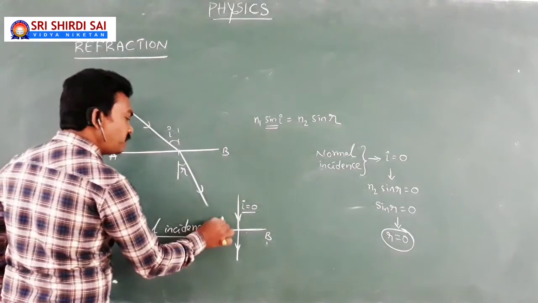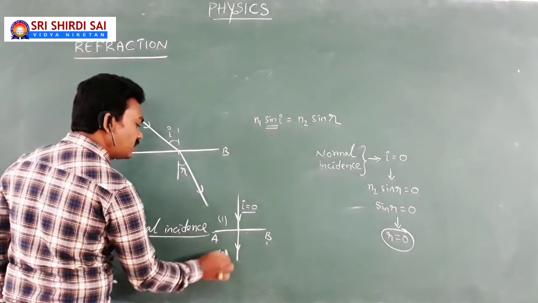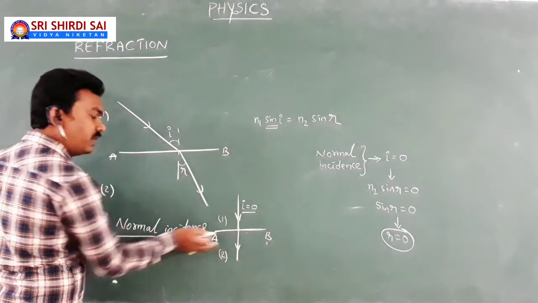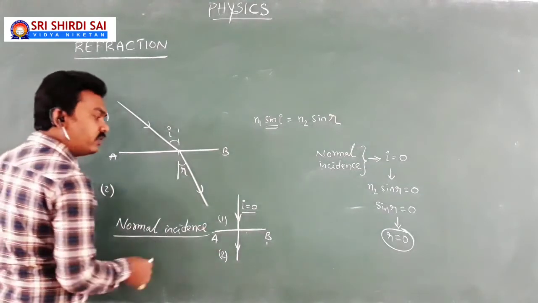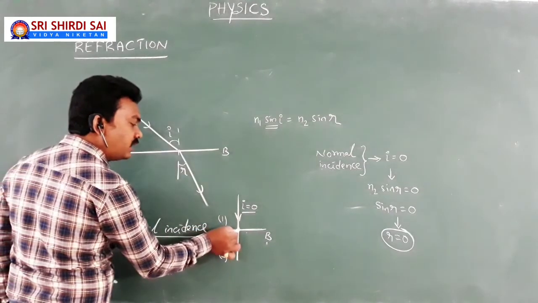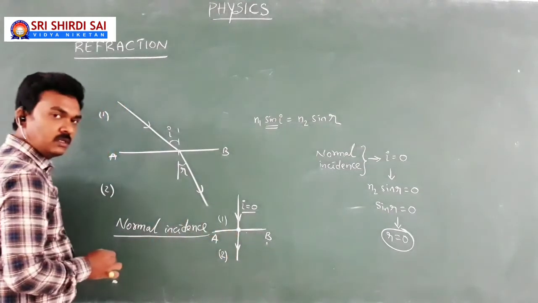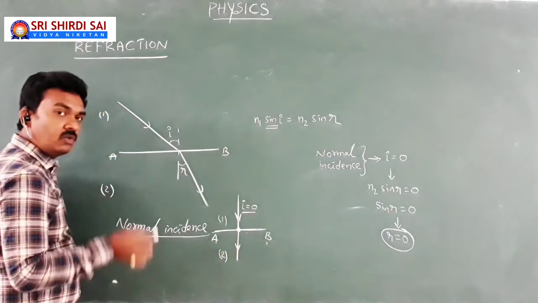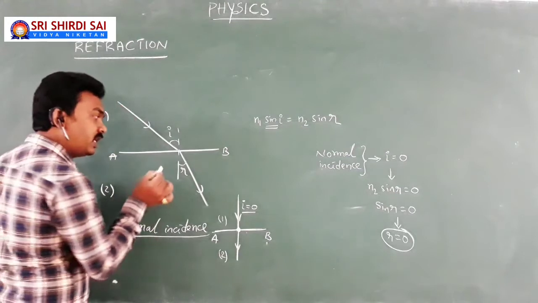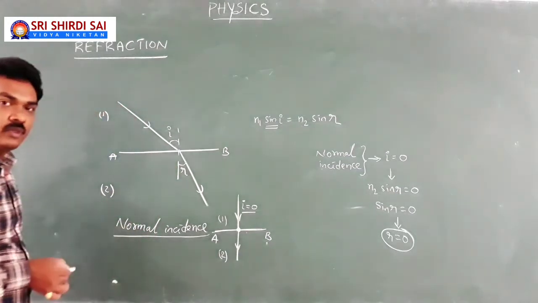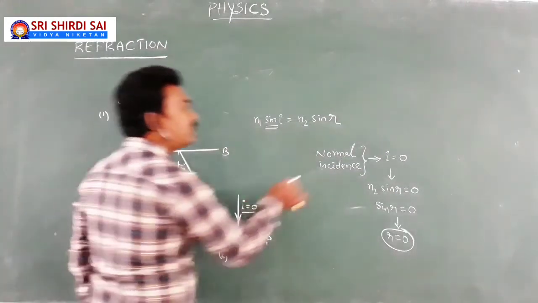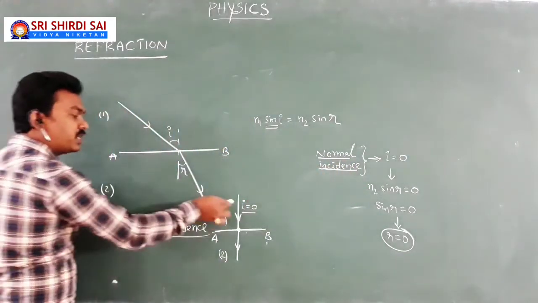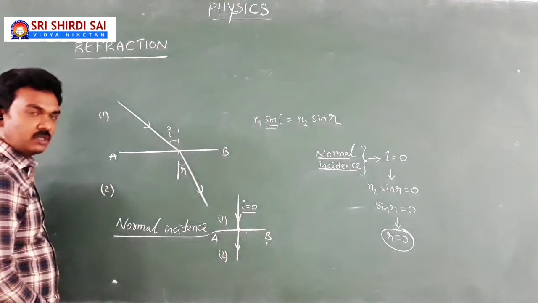I hope you are expecting my conclusion. When light is traveling from one medium to another medium, if the light ray falls perpendicular to the interface, then the light goes into the other medium without any deviation, without any refraction. So the concept of normal incidence makes the light go straight without any refraction.